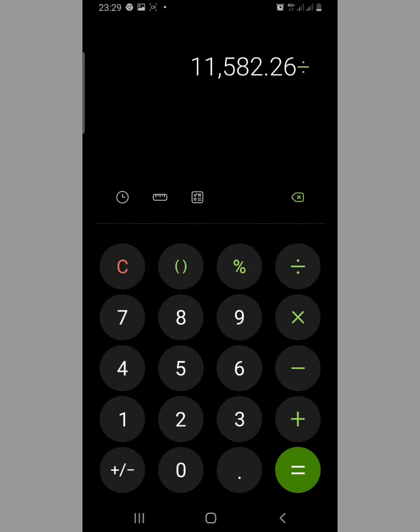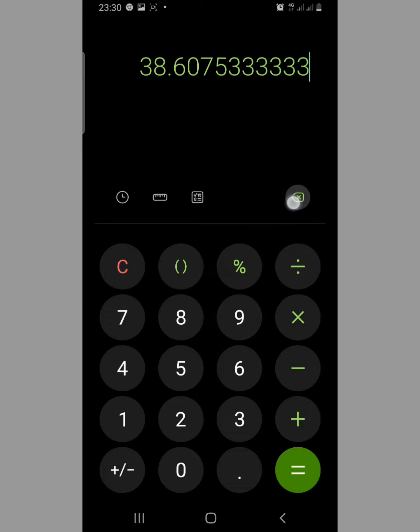11,582.26 divided by 300 Ghanaian cedis. You remember where we got these 300 Ghanaian cedis? Because the product is being sold at the rate of 300 Ghanaian cedis. And if you are now buying it at that rate, you are sending the equivalent of 11,582 naira 26 kobo to this person in Ghana. Okay, that means the rate is 38 naira 6 kobo. 38 naira 6 kobo. Imagine that.